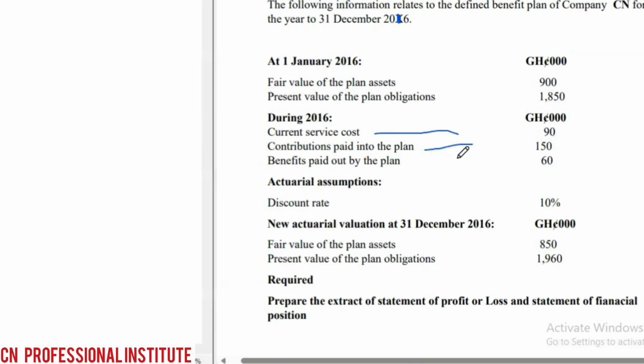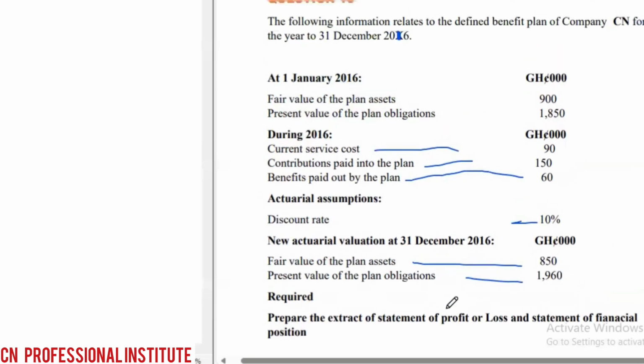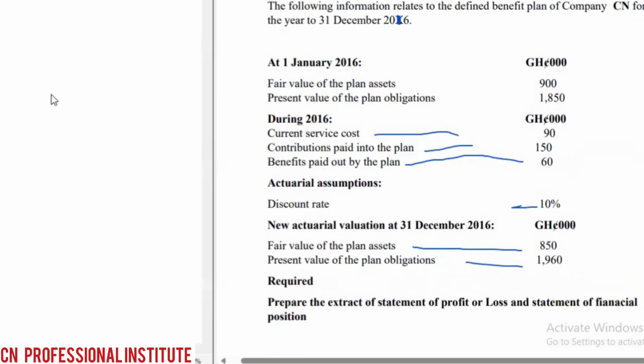Then we have payments or benefit paid out of the plan. We have the actuarial assumptions: the discount rate is 10%. Then we have a new actuarial valuation at 31st December 2016. So these are the closing balances: the fair value of plan asset 850, and the present value of plan obligations 1,960. And it says we should prepare the extract of the statement of profit or loss and statement of financial position. Okay, so let's do them one by one.